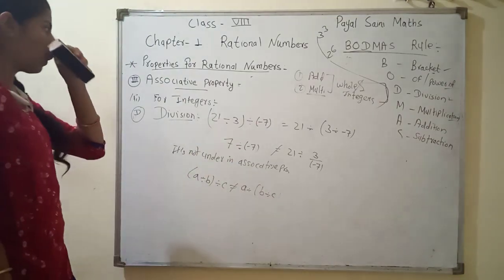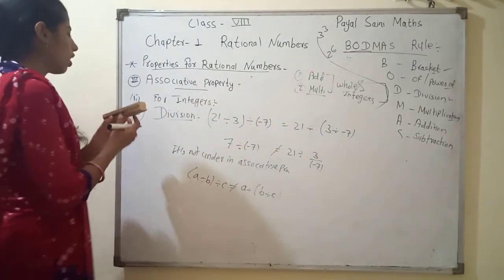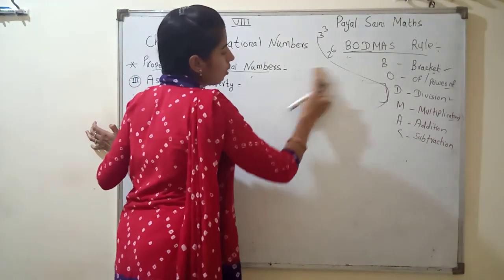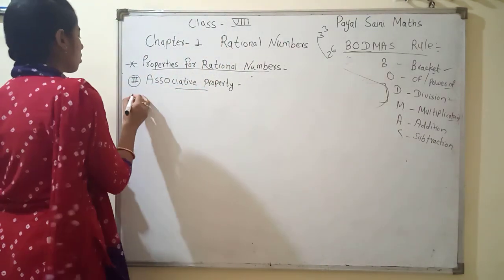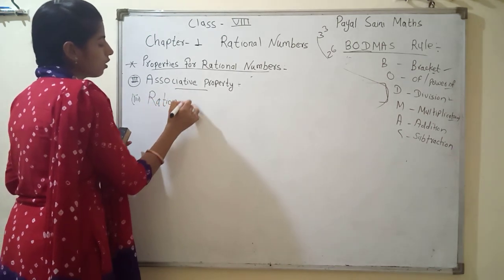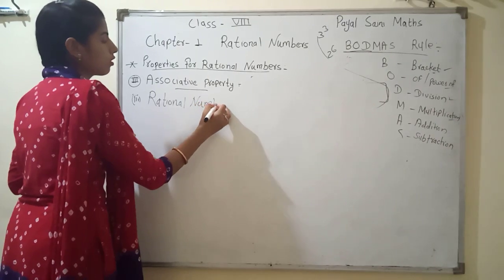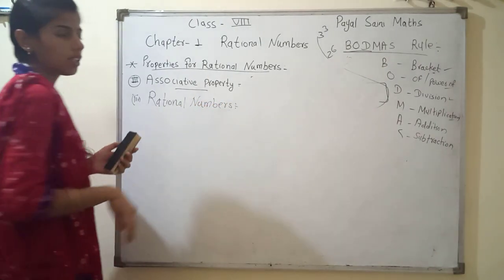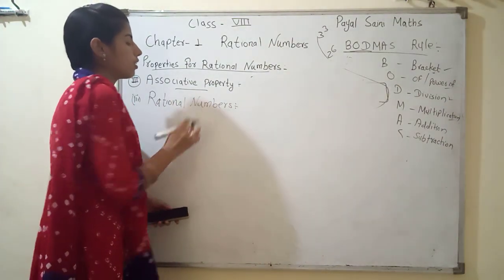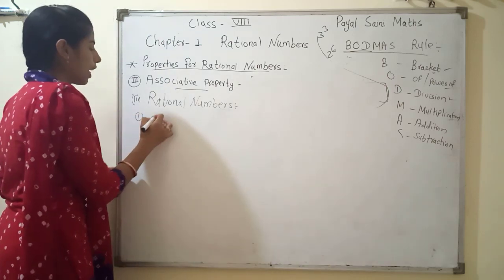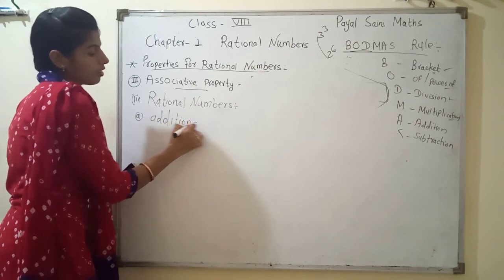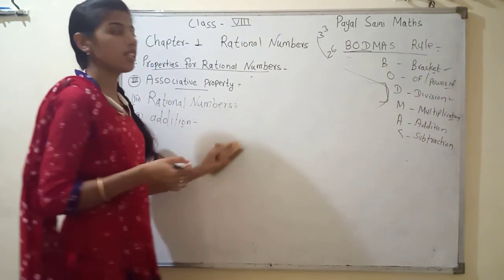Now we come to our rational numbers. Our third point is rational numbers. It's very important. Now we check in our third point, rational numbers. For rational numbers, first our operation is addition, point A. For addition, the same situation, but in rational numbers, what is the meaning of rational numbers?